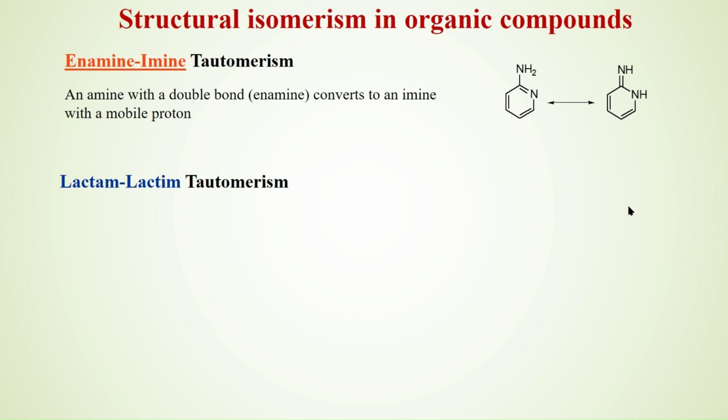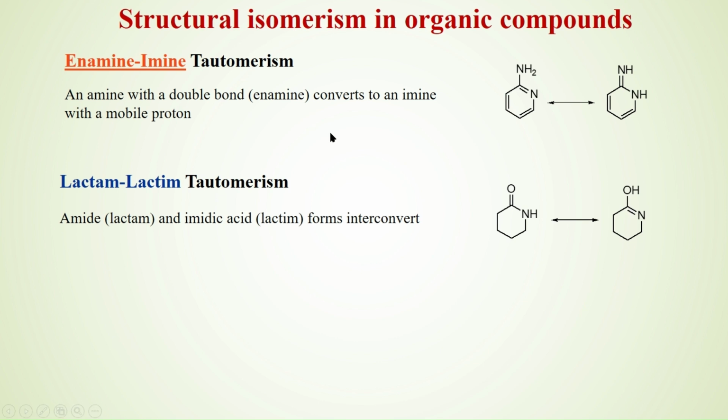Another type of tautomerism is lactam-lactim tautomerism. The amide can exist in lactam form and the imidic form, that is lactim. That's why it is called lactam-lactim tautomerism. Amide has a carbonyl group and an amine group.